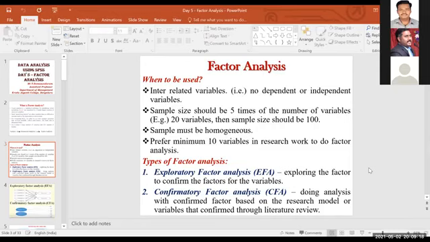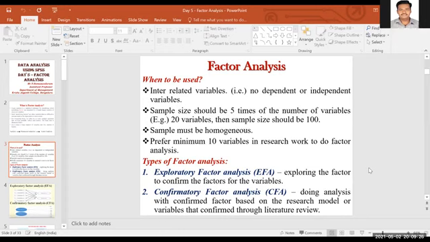How many variables do you have, sir? For example, I have 25 variables, sir. Okay, I'm sorry, minimum 10 variables you can choose. If you have 30 variables, then 30 into 5, 150 samples you should have.